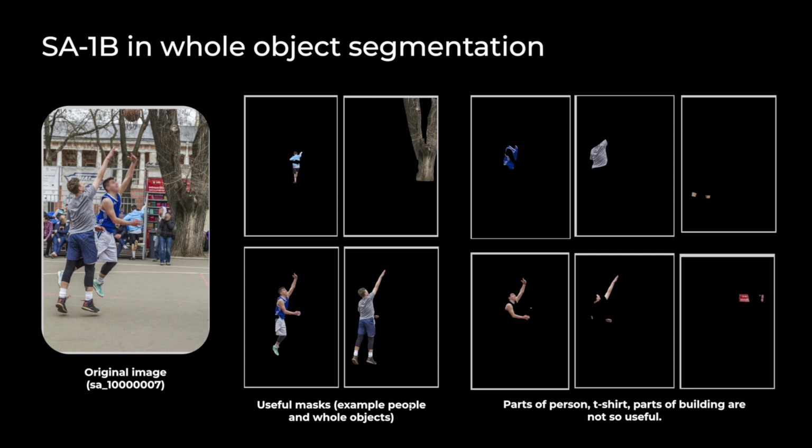As shown in the far right group of figures, the SA-1B dataset has many annotations for object parts. We found this type of annotation hurts our model's performance on the whole object segmentation problem.